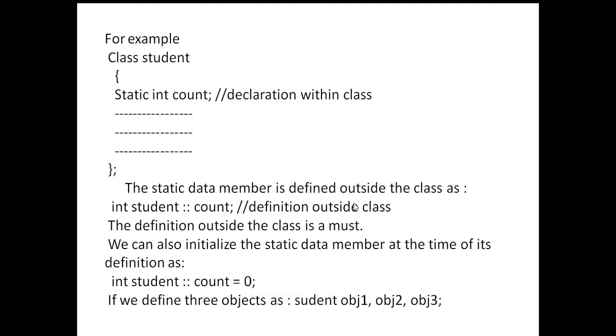The static data member is also defined outside the class. The example for that: int student scope resolution operator count, defined outside the class. This definition outside the class is a must. We can also initialize the static data members at the time of their definition, as in student scope resolution operator count equals 0. If we define three objects as student, object 1, object 2, object 3, we can define them.